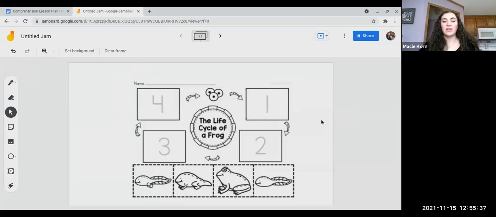All right, so here, this represents the life cycle of a frog. So in your groups, you're going to watch a little video of the life cycle of a frog, which shows you how frogs start as little black fish that are actually the tadpoles, and then they start to grow back legs, like in this picture, and then they start to grow front legs, and their tail starts to go away, and then they become a real frog.